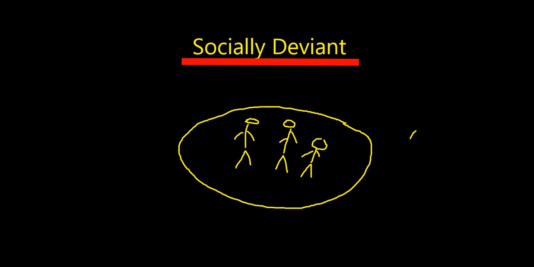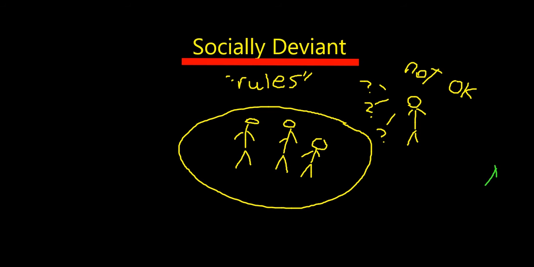Anyone who's outside of this bubble, anyone who acts in a way that is considered weird or out of the norm, anyone who's socially deviant is going to behave in a way that society deems not okay, different enough to be deviant.